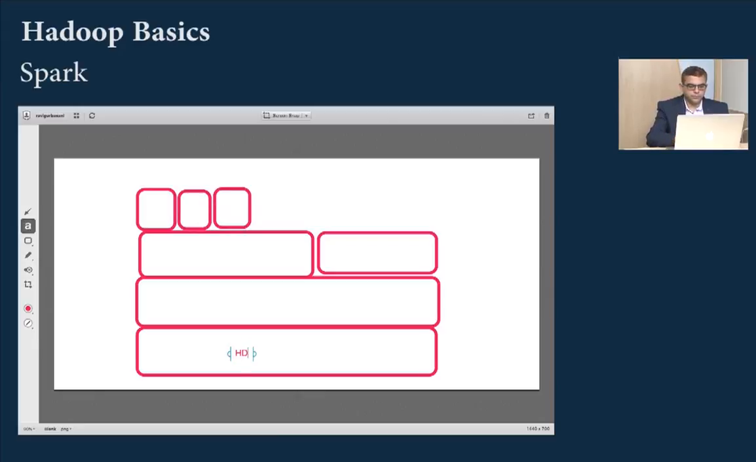HDFS, Yarn, Spark core, you have Spark SQL, which is SQL 100 times faster, you have machine learning, and you have Spark GraphX. So these are some of the libraries that are sitting on top of Spark.